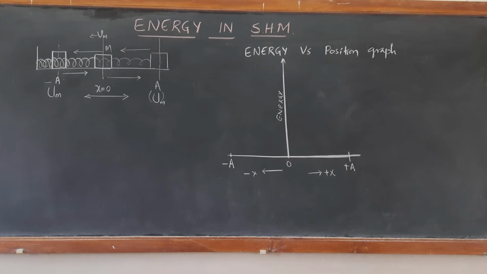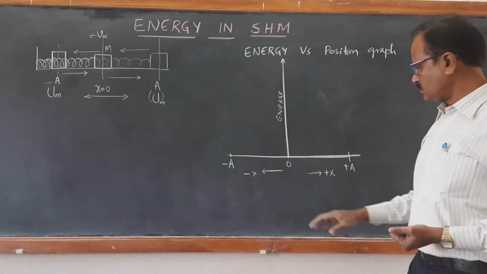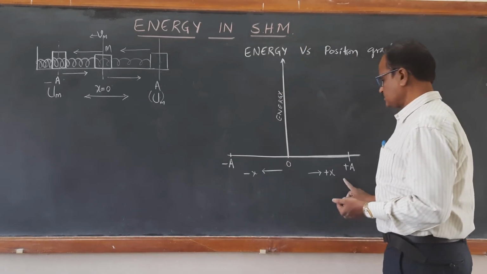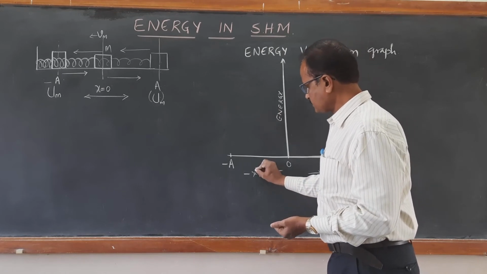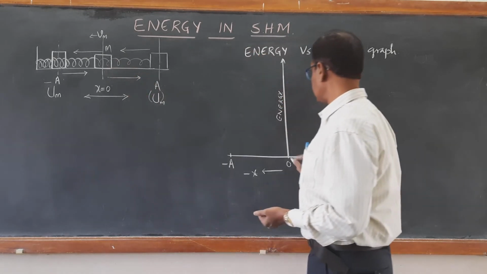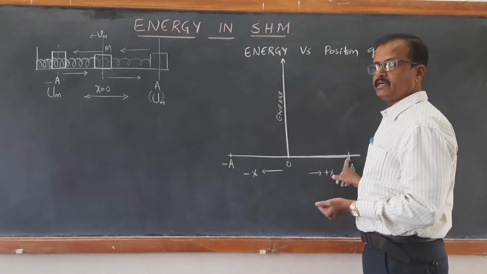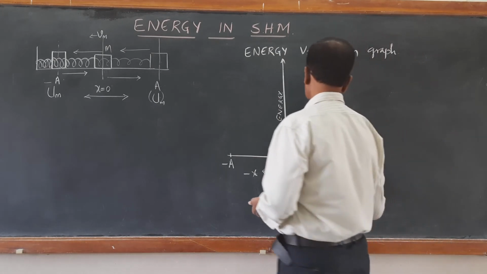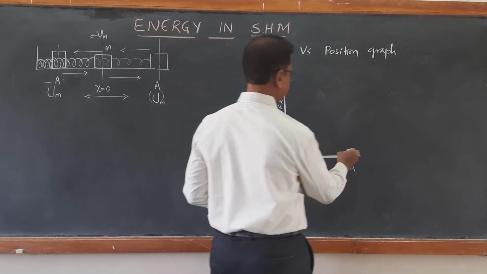Now the second important graph is the energy versus displacement. The positions are taken as plus x values for positive displacement and minus x values for negative displacement, and this is the mean position, that is at x equal to 0. When you stretch it to the maximum extent, the block will be at maximum displacement, that is amplitude A. At this amplitude it has maximum potential energy.